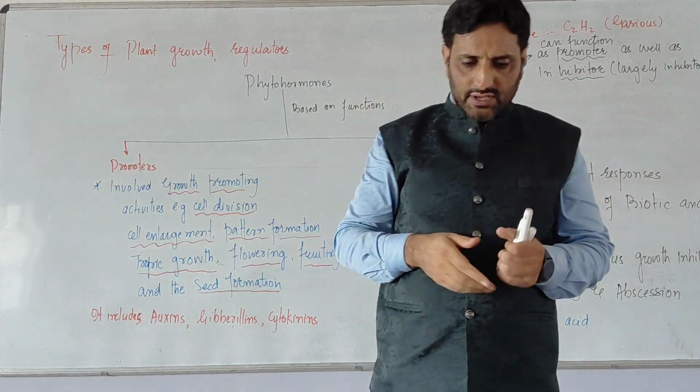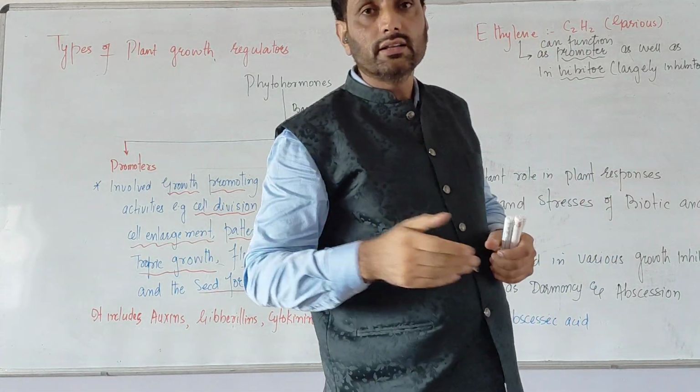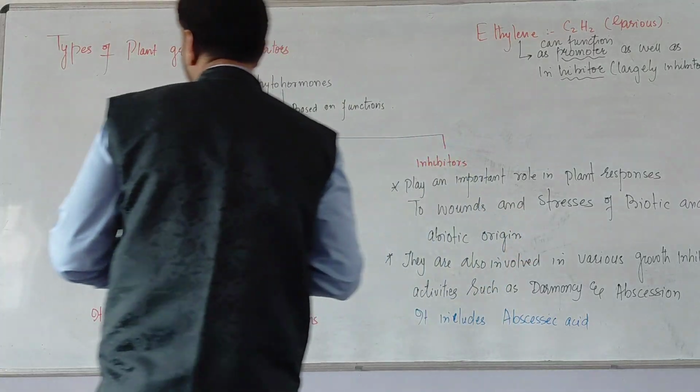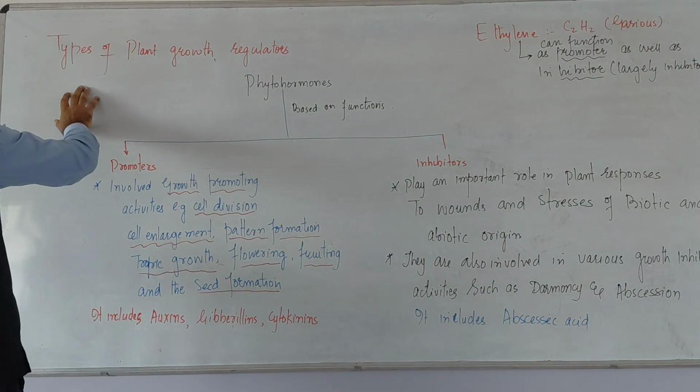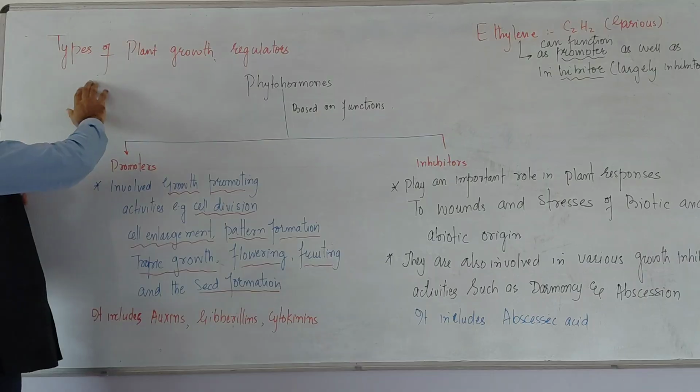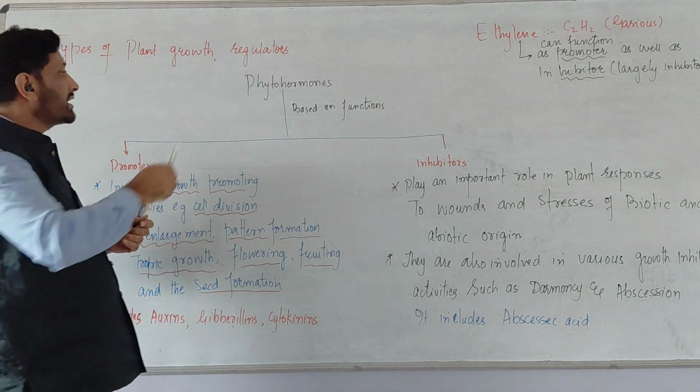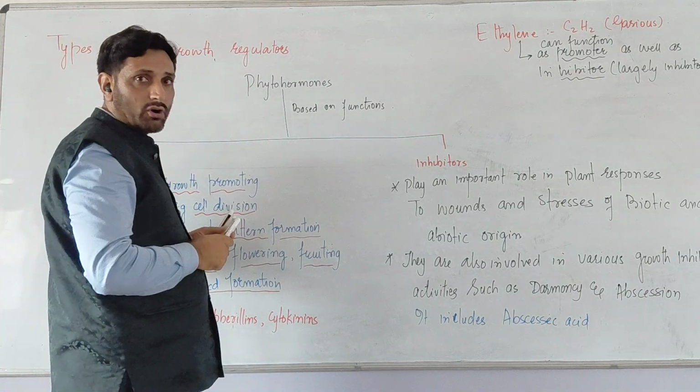Is this clear? So this completes the types of plant growth regulators. These plant growth regulators are also called phytohormones.